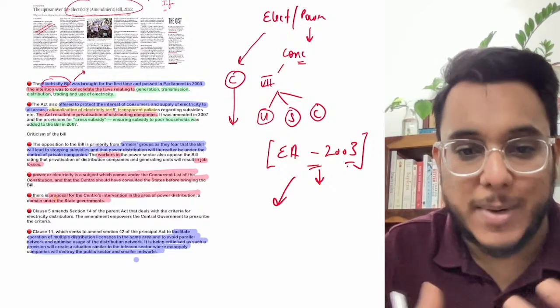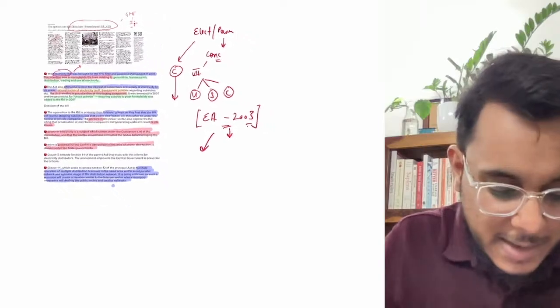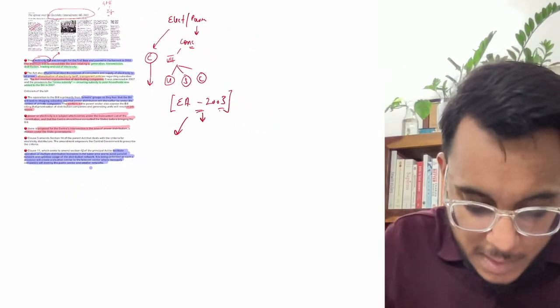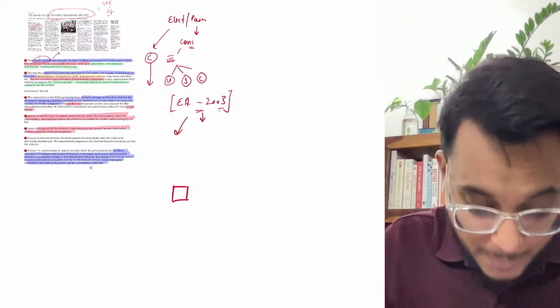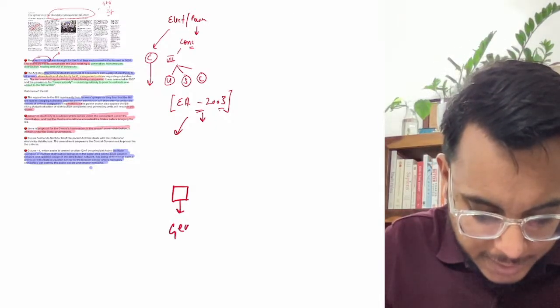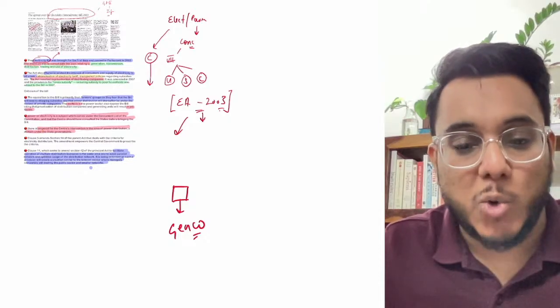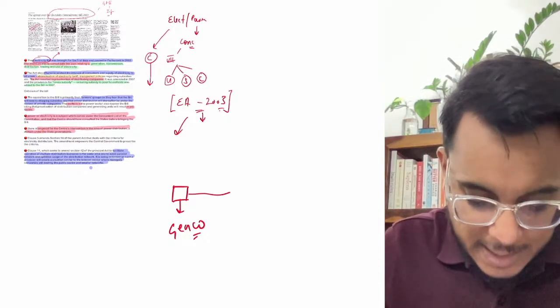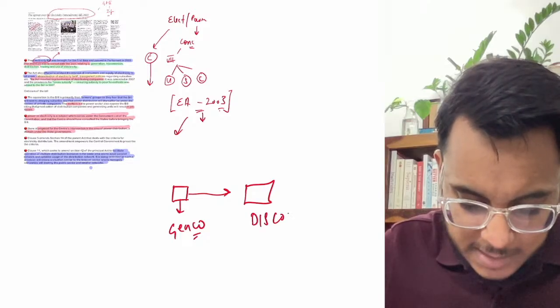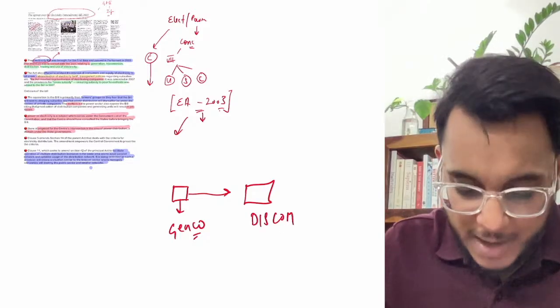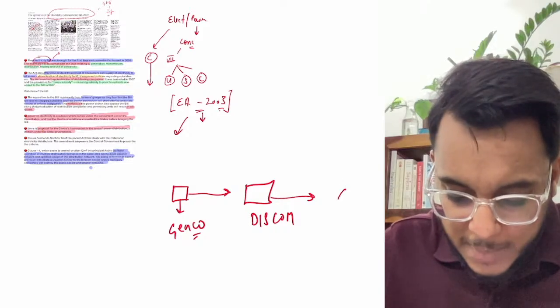Now guys, understand this particular thing a little bit in more detail. Basically there are certain players involved in the electricity sector. Number one, there are the electricity generators, which are called GenCos, that is, the generation companies. Then there are the discoms that come in between. Discoms means the distribution companies. Then there will be the ultimate consumer.